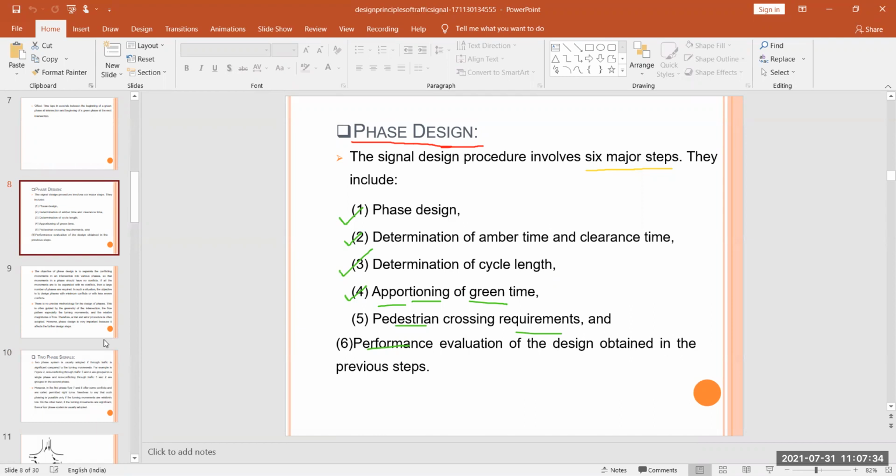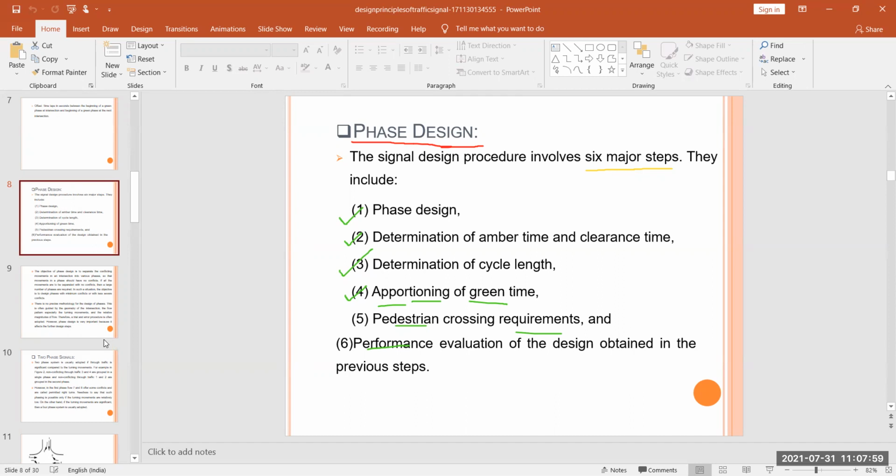Next is the objective. Here we have seen that this phase design is the first major step of our traffic signals. So the objective of phase design is to separate the conflicting movements in an intersection into various phases so that the movements in a phase should have no conflicts.